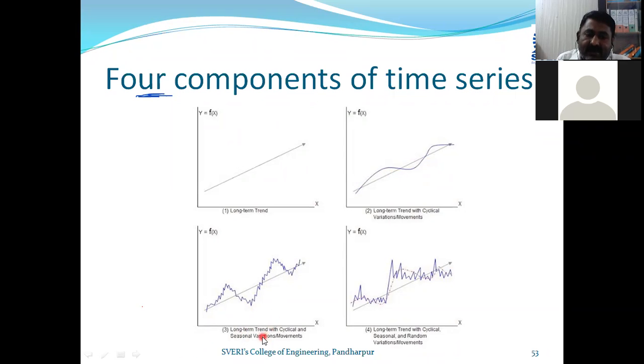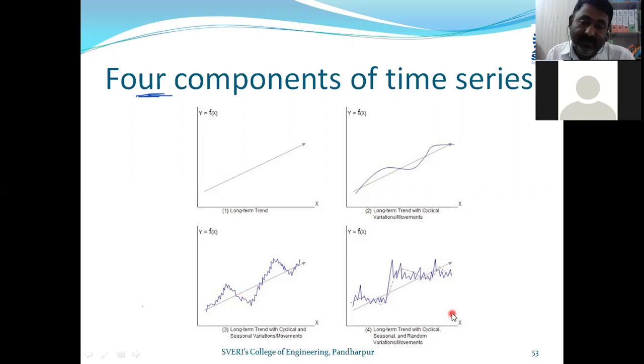Then further we discussed the seasonal variations, how the effect of season is influencing the demand. We took some examples like festivals, and we also discussed the effect of climatic conditions, like rainy season, winter or summer, and the change in demand across the different seasons.